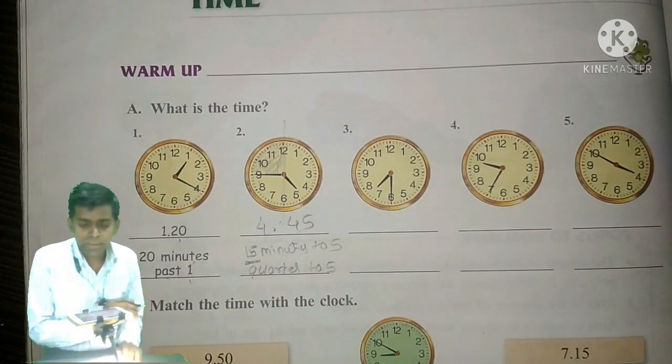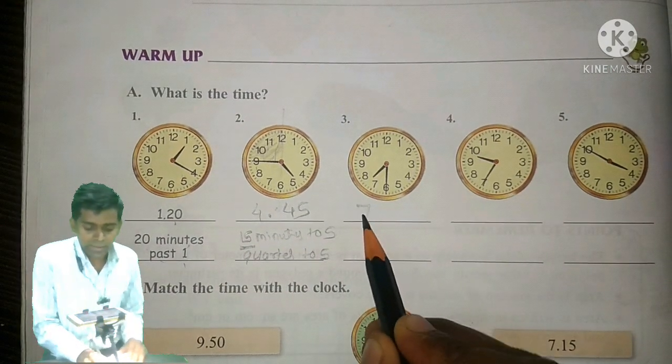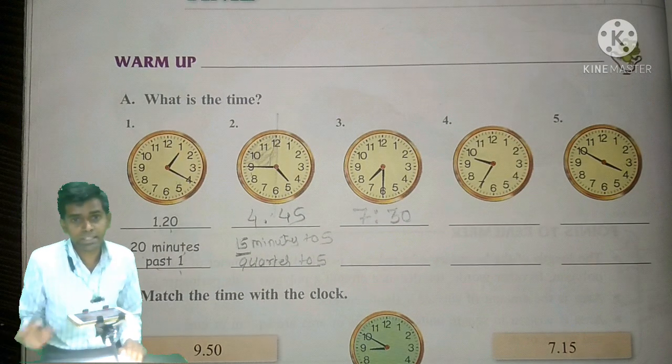Okay, so now let's move toward question number 3. Here we will write 7 hours 30 minutes. After the 7 o'clock the 30 minutes are done.